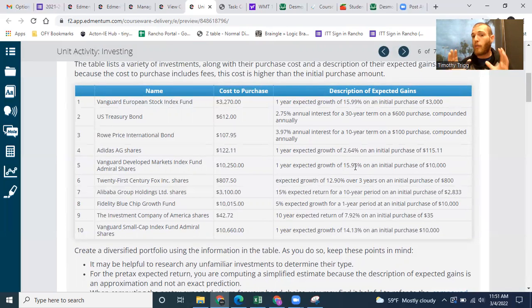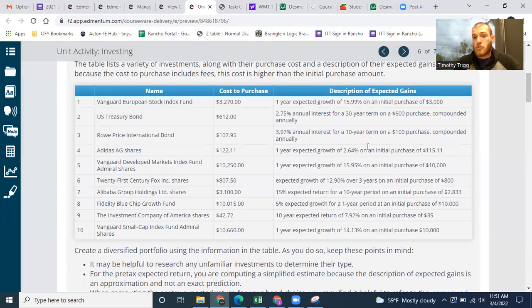That's why we don't put all of our money into one stock. It's better to put our money into multiple stocks across multiple industries and across even multiple countries, because that diversification means that even if you've got a couple of losers, since you're so diversified, you're going to have enough winners to make up for that.